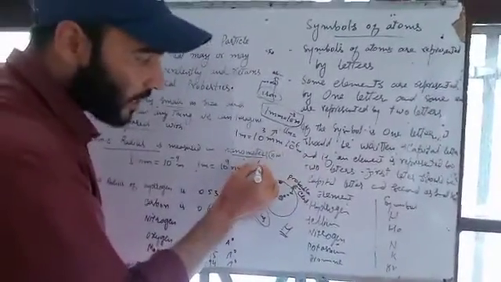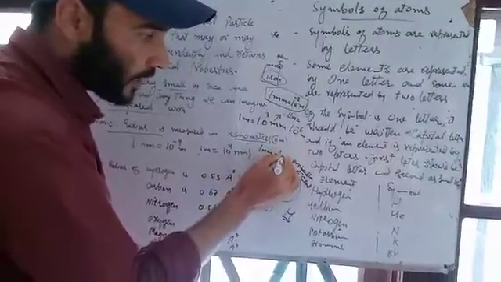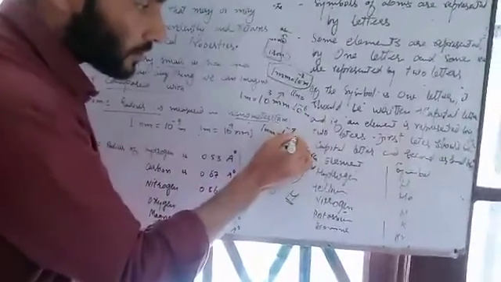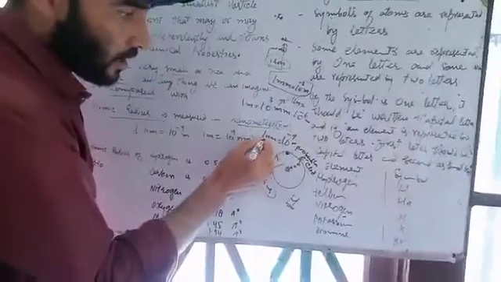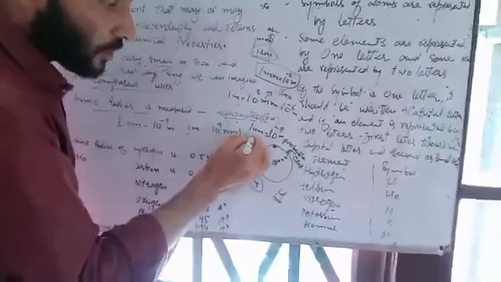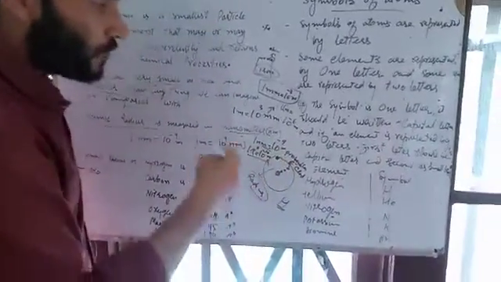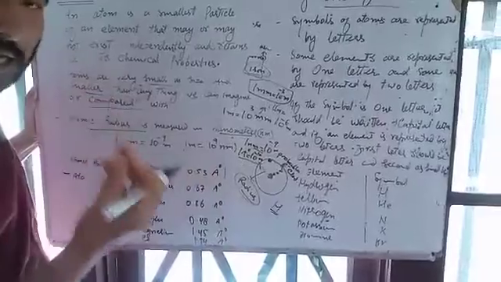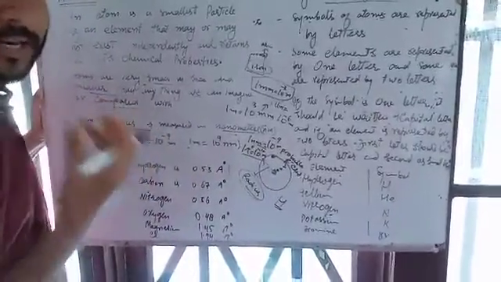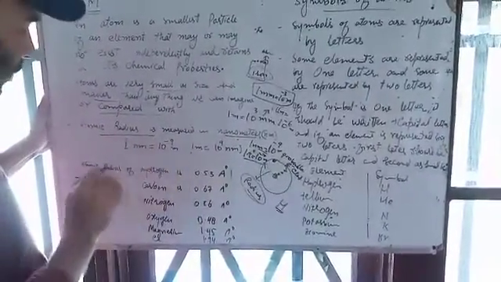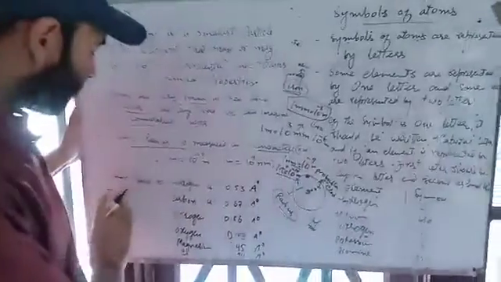Like that, 1 nanometer is equal to 10 raised to power minus 9 meters, and 1 angstrom is equal to 10 raised to power minus 10 meters. It is the scale through which you can imagine the size of the atom, or the radius of the atom.